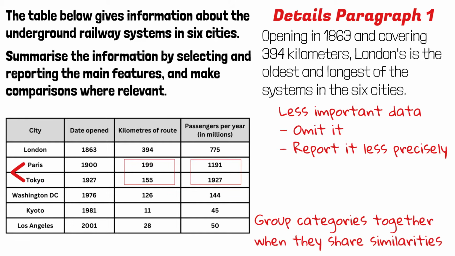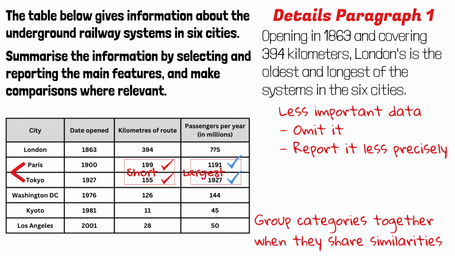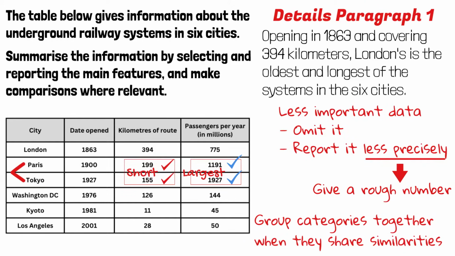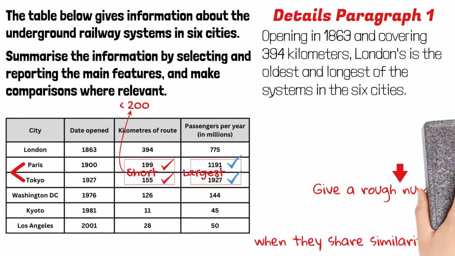I think the most interesting fact about these 2 cities is that they have short routes but the largest passenger numbers. Since these 2 numbers are the largest, I will give them a precise report. Routes are less important, so we don't need to report them that precisely. We can just give a rough number. We can say something like they are less than 200 kilometers long.